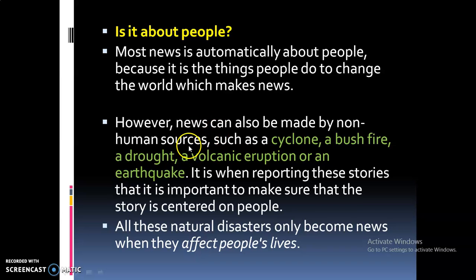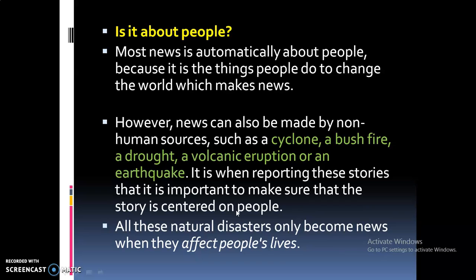So what are those non-human sources? Non-human sources such as a cyclone, a bushfire, a drought, a volcanic eruption, or an earthquake. So these also can interest readers. It is when reporting these stories that it is important to make sure that the story is centered on people.